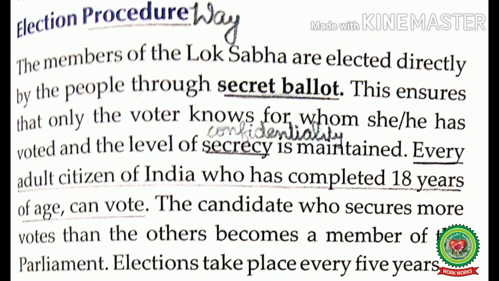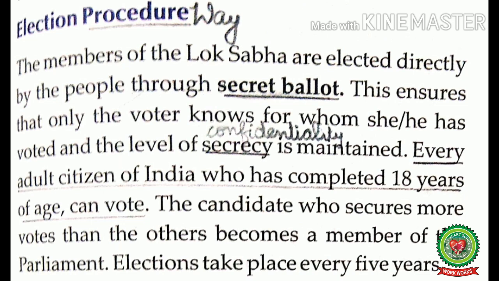Secret ballot means the method of voting in secret so that only the voter knows whom she or he has voted for. This ensures that the level of secrecy is maintained. Secrecy means confidentiality. Every adult citizen of India who has completed 18 years of age can vote, and this is known as universal adult franchise. The candidate who secures more votes than the others becomes a member of the parliament, and elections take